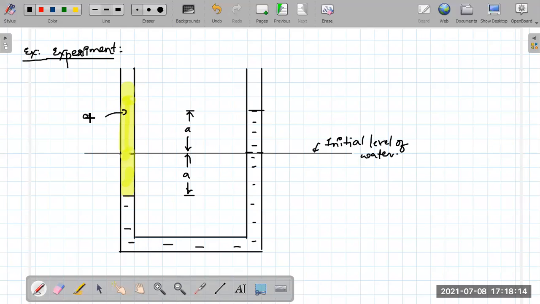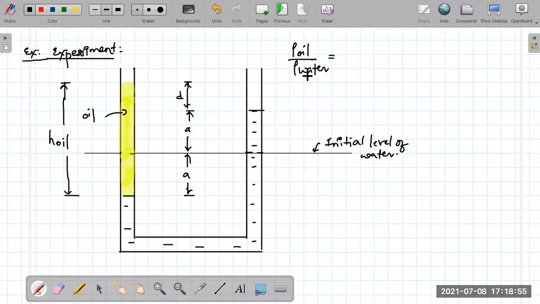So here this is our oil. Now let's assume that this is the total height of oil on this side. And we found that relative to the final water level, the oil is at an additional distance of d from the water level. The question is, calculate the density of oil by density of water.